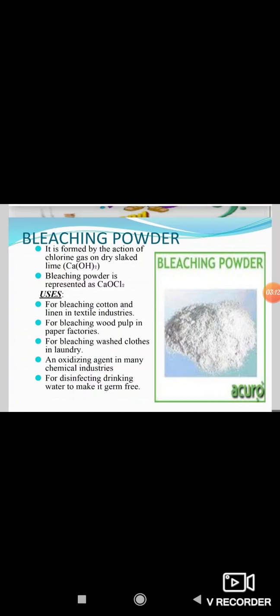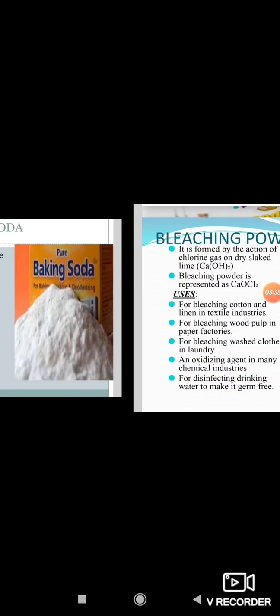Here bleaching powder is used for cotton and linen in textile industries, for wood pulp in paper factories, and for washed clothes in laundry. It is used as an oxidizing agent in many chemical industries, and for disinfecting drinking water to make it germ free.